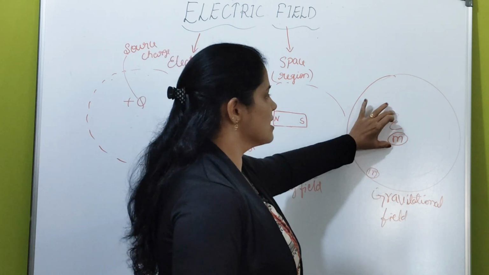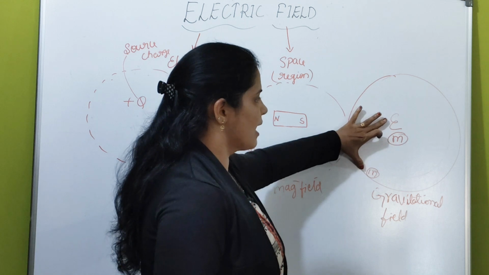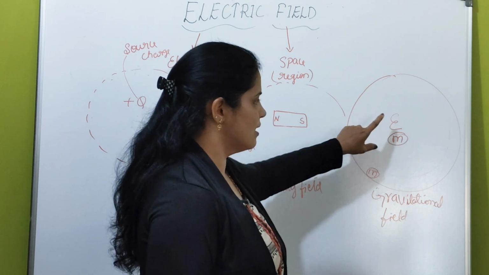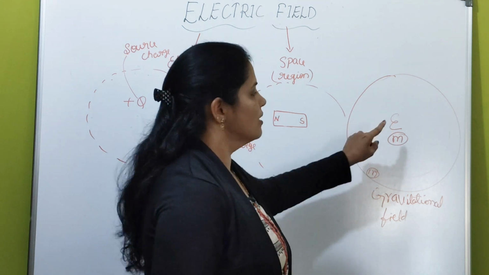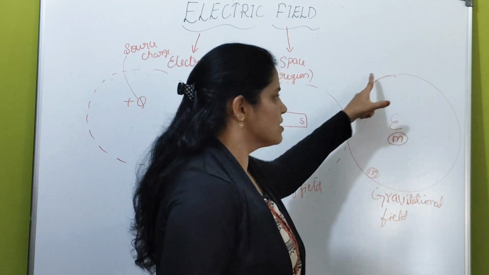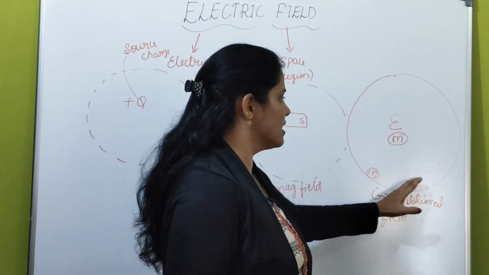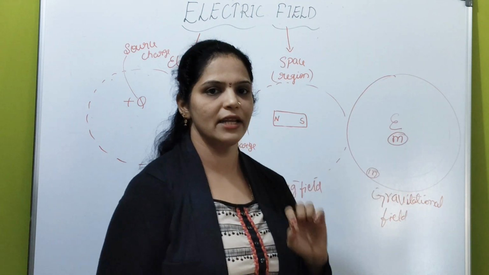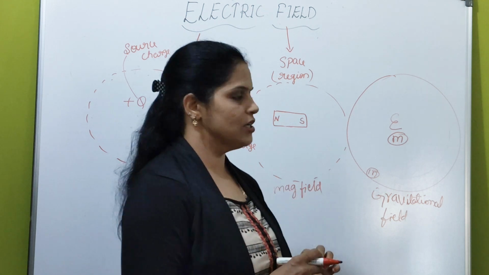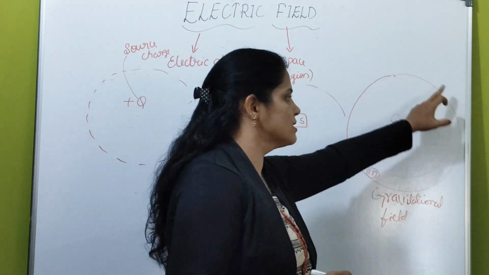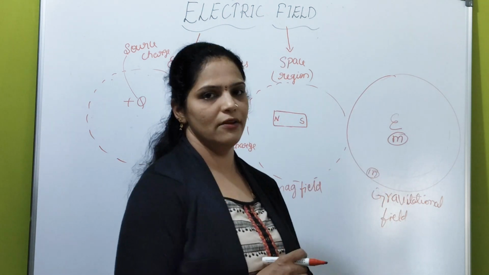For example, sun and planet. There exists a gravitational force between sun and planet, right? So the gravitational field surrounds the sun. The space around the sun is called as gravitational field, within which if you place a planet, the planet experiences gravitational force, right?